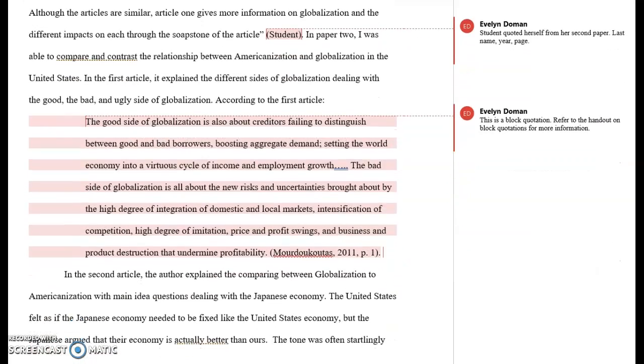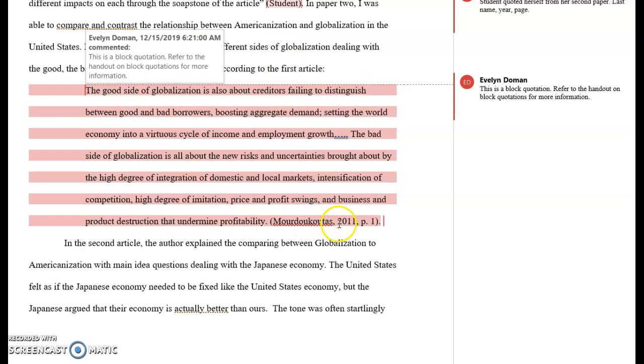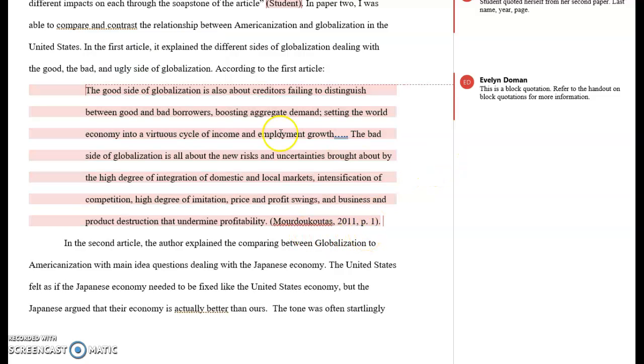And then, to provide more information about the article, she uses a long quote. And you may remember this was one of the articles that we looked at in the first sample essay. So this is how we do a block quotation. It has to be tabbed over a little bit more than the original tab for paragraphs, and it has to be in block format. So generally anything 40 words or more should use the block quotation format.